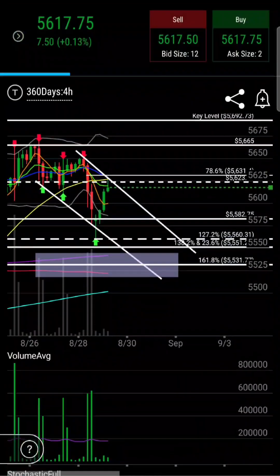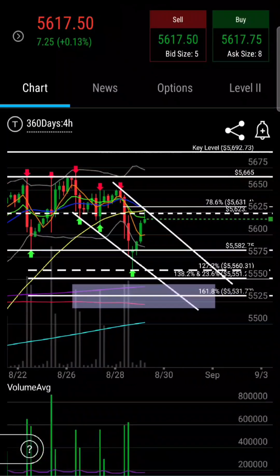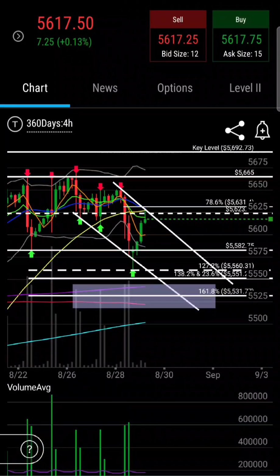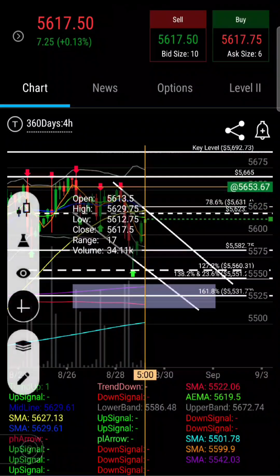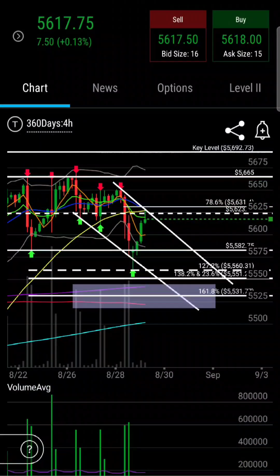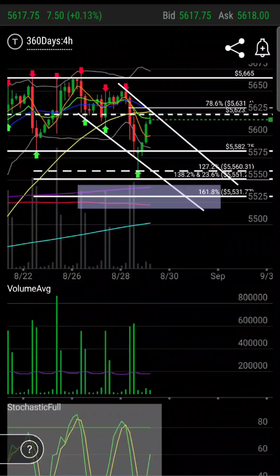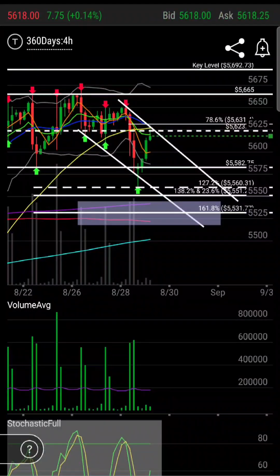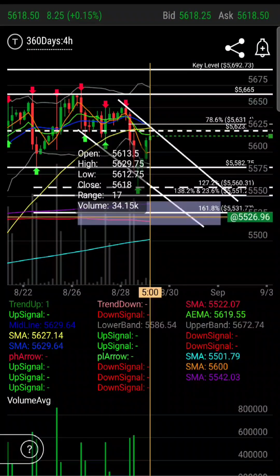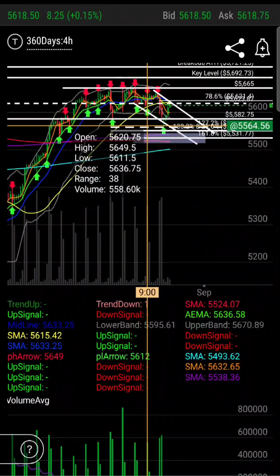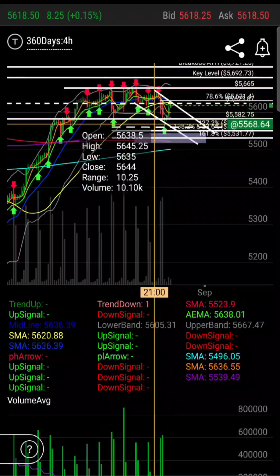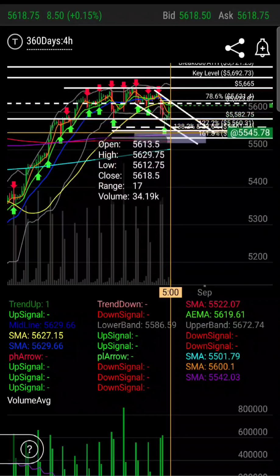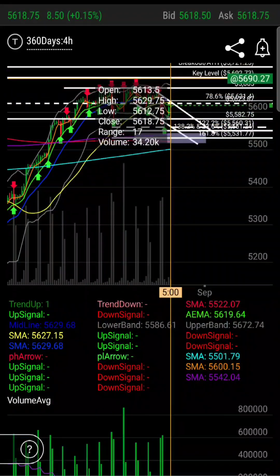But I think the move for today would be down if, once again, we don't get above 56.20, 56.31 or 56.50. Don't know, because GDP hasn't come out yet, but that is what we are looking for. In my opinion, we've got one more move down, and then we pop. Once we get down here, that will be the end of wave 4, which would be that expanded flat. And then we are pushing for a wave 5 up.